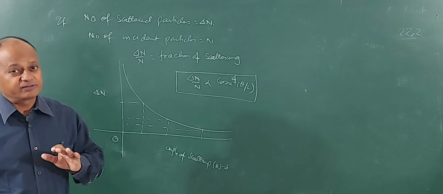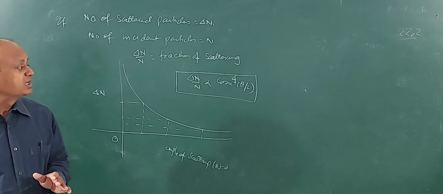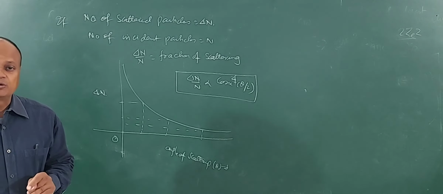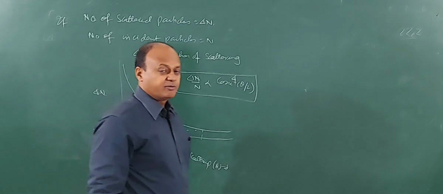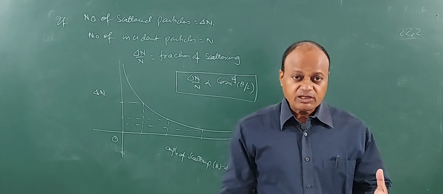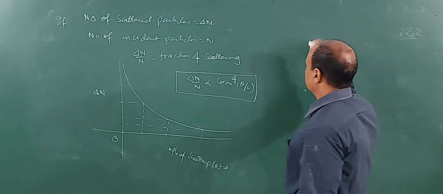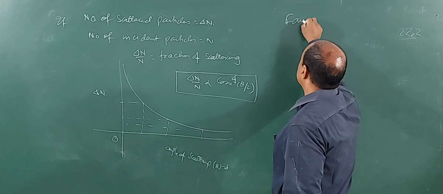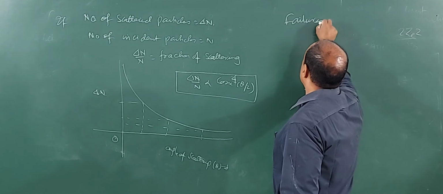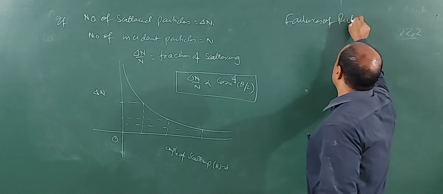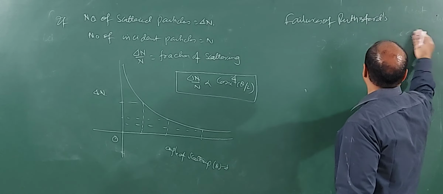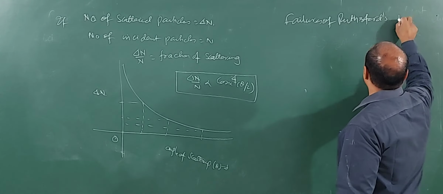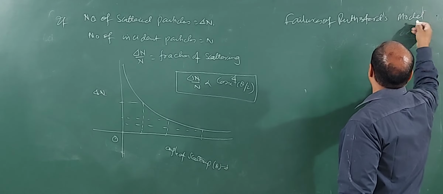So, we saw various aspects of Rutherford's model. Two important conclusions of Rutherford's model, which are historical and which were first-time discoveries, were the discovery of nucleus and the existence of orbits. Clear? But sadly enough, this beautiful model failed to explain stability of orbits. So, we have failures of Rutherford's model.